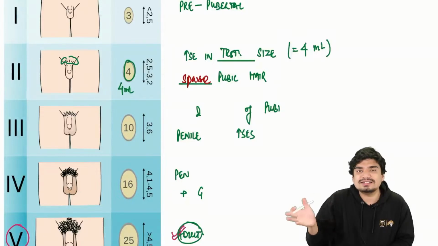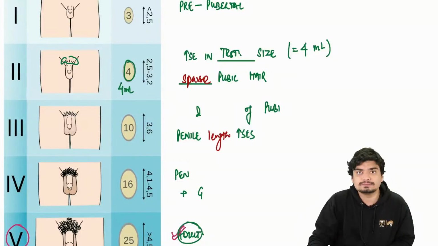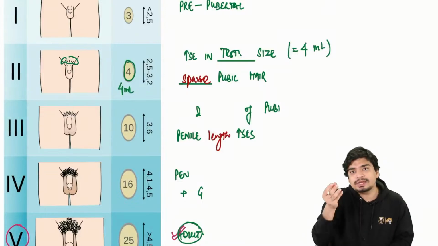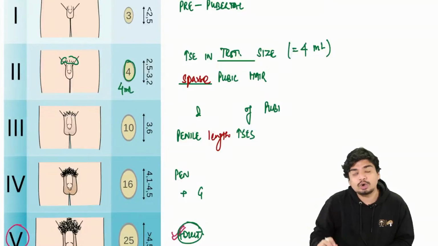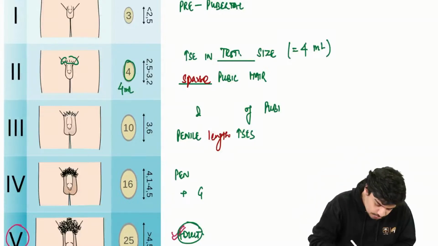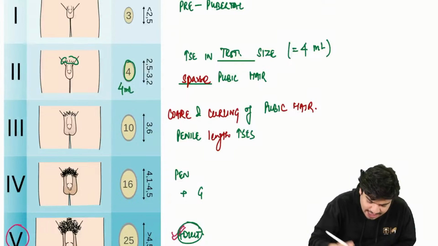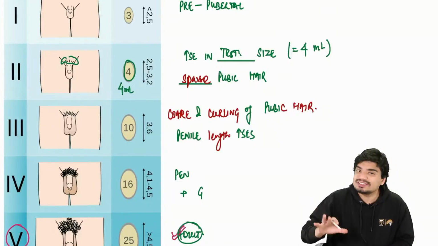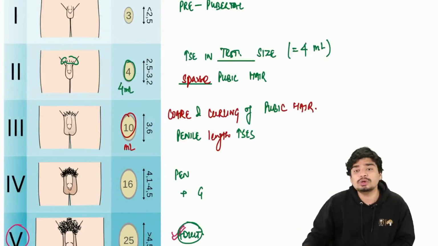Then comes Tanner stage 3. So pubarche and then penile growth. Alright, so penile length will increase. Okay. Along with that, what will happen to the pubic hair? What is the third letter in the English alphabet? It is C. Pubic hair will start to undergo coarsening and curling. The pubic hair will start to curl and become coarse. This is Tanner stage 3. Testicular volume will become equal to 10 ml.